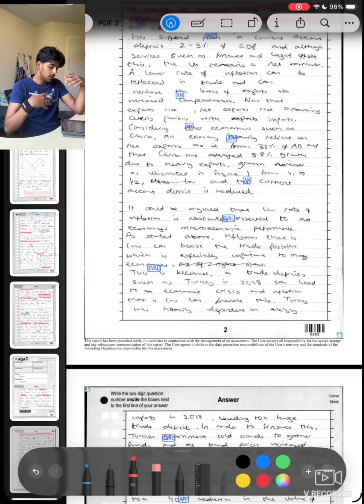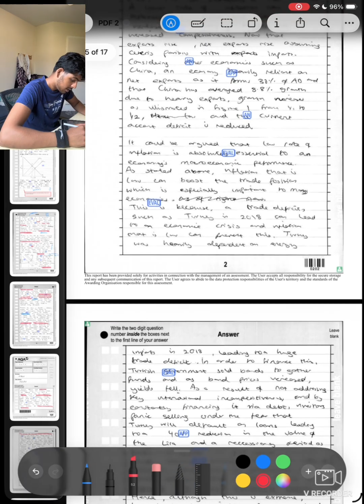Banging sentence there. What I could have used is a bit of history. So China's been averaging around 8% growth for the last, I want to say 10 years or so. I might be wrong. I haven't checked the facts and figures yet. But China's been averaging a heavy amount of growth dominantly because of its exports. It manufactures cheap goods, is giving them incredibly cheaply to just loads of different countries, and that is what's boosting its growth and macroeconomic performance as of right now.